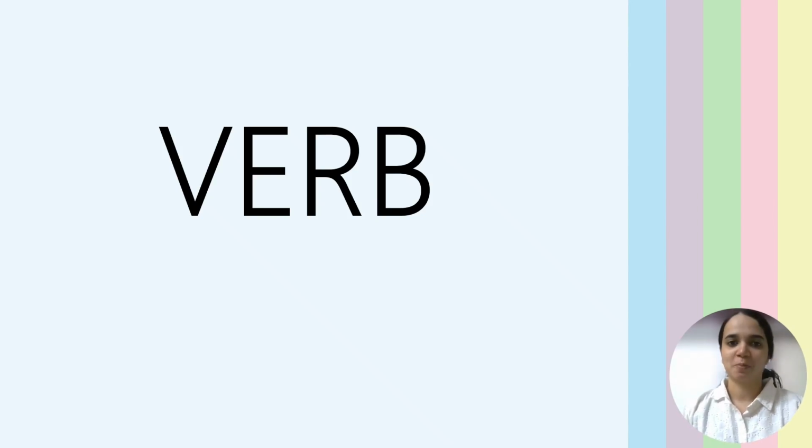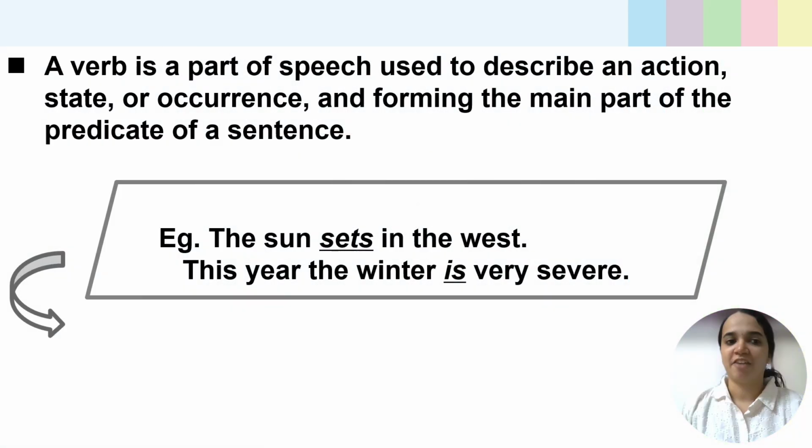Today we can discuss about verb. What is verb? That reminds us of some action words like sleeping, jumping, running. Other than that, what are verbs? We can check its classification with example. Here is the definition of verb.